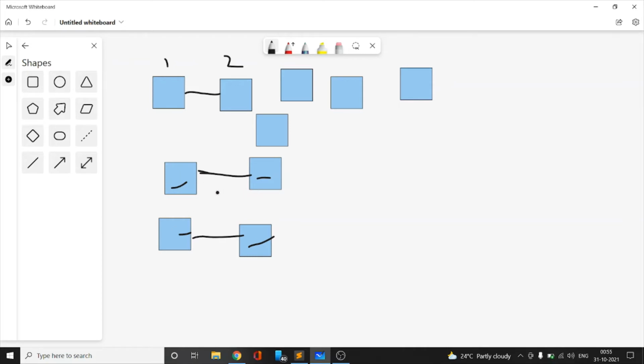But now we have 3 cables with us, so we can make use of any 3 of the computers from here, and we can transfer to 3 other computers, from this to this and this to this, and then now 7 computers have been completed, and at last we can make use of another cable to connect the last computer, that is the 8th computer. So we can see that we have connected all the computers successfully.